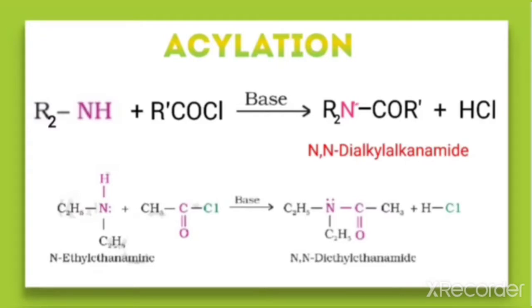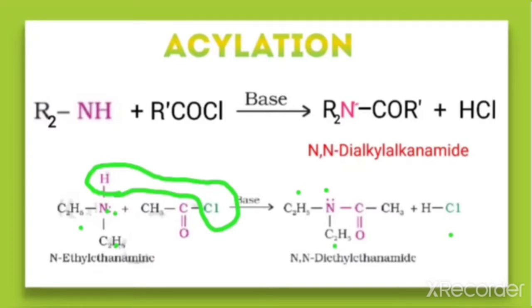Remove HCl, that is, one H is remaining here and one Cl, so HCl is formed as a side product. So what is remaining? C2H5 N C2H5 and C2 as it is, and you need to make a bond between this nitrogen and this, because there is a cleavage of bond from here. So you have to write next C double bond O CH3.